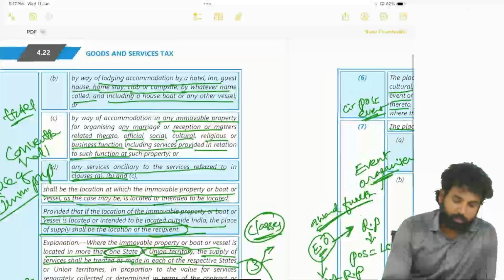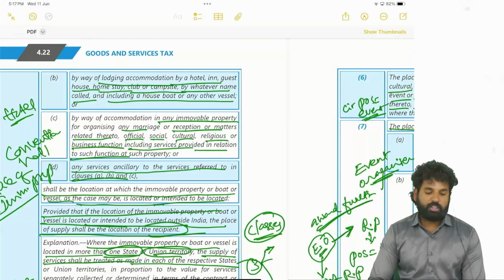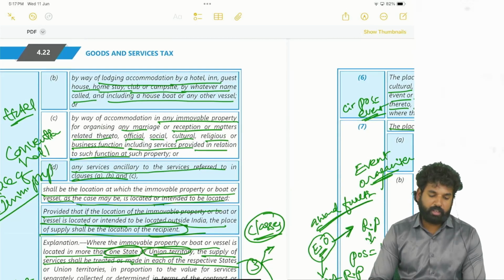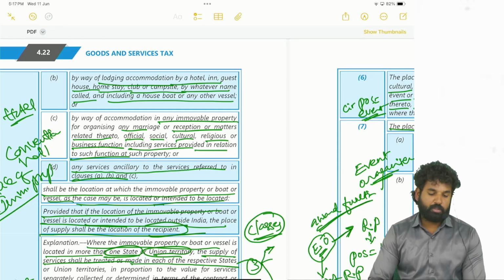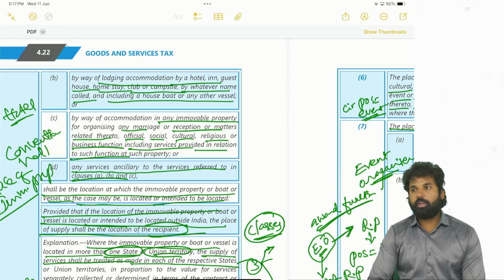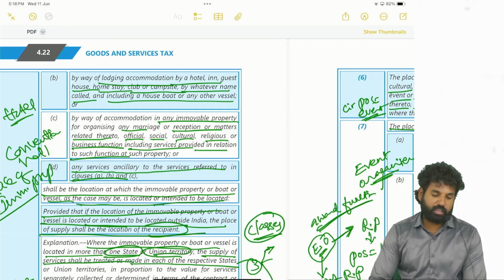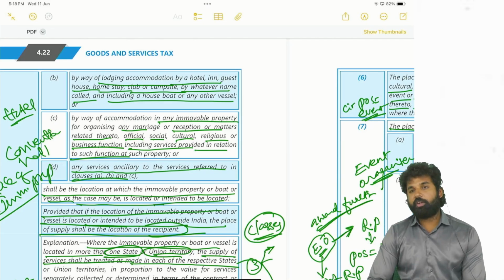It may be lodging accommodation in a hotel or guest house, or organizing a marriage, reception, official meeting, exhibition, or cultural, religious or business function. If it is related to immovable property, the location of the immovable property will be the place of supply.